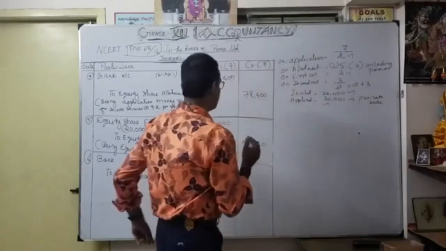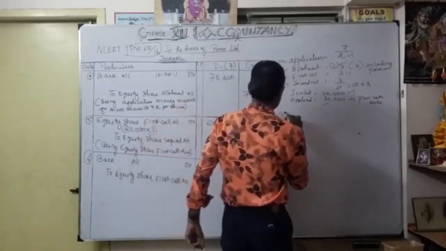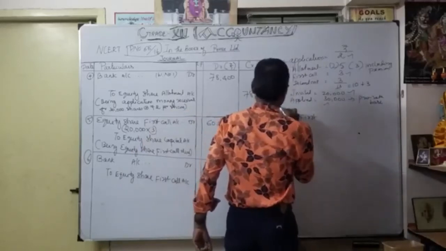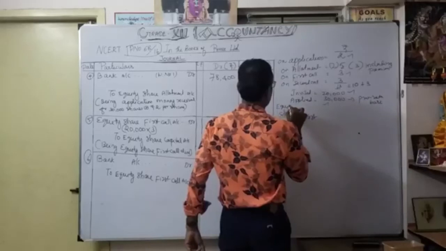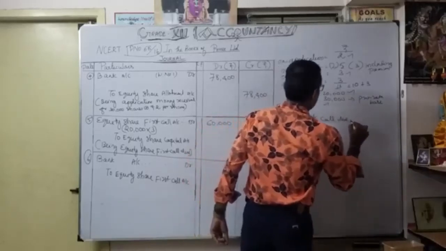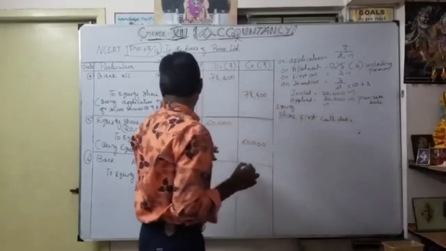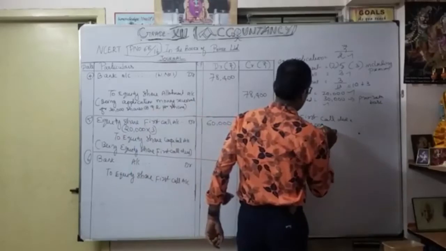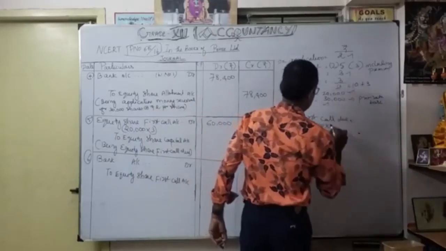See, equity share first call due, how much? As you know, 60,000, so 20,000 into 3.